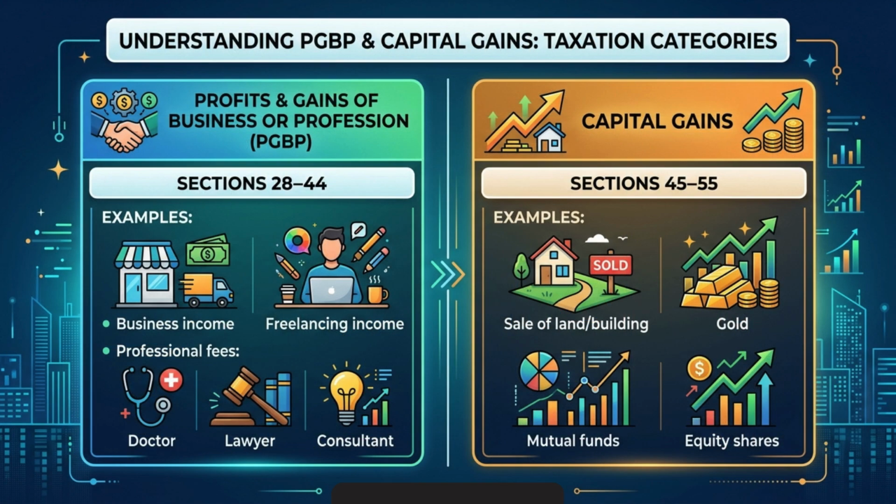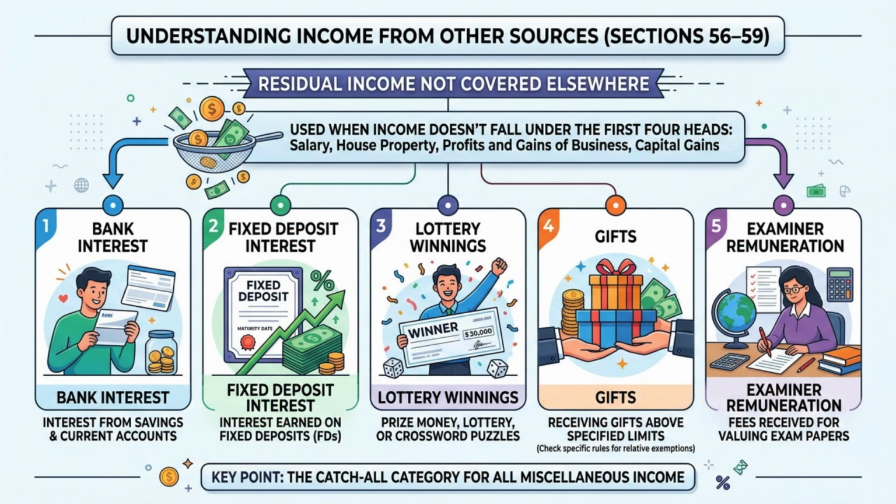The third head is profits and gains of business or profession, commonly called PGBP. It includes income from business activities or professional services. The fourth head is capital gains, which arises when capital assets like property, gold, mutual funds, or shares are sold at profit. The fifth and final head is income from other sources.